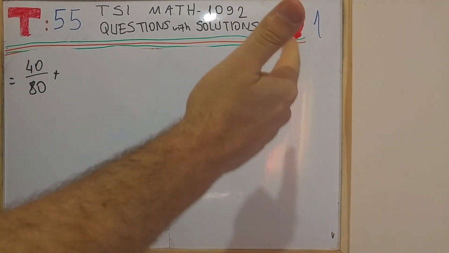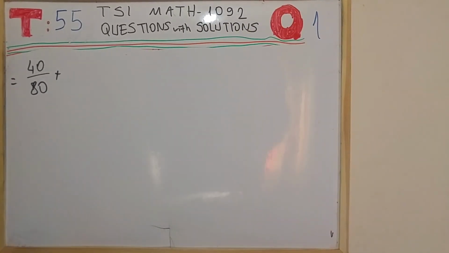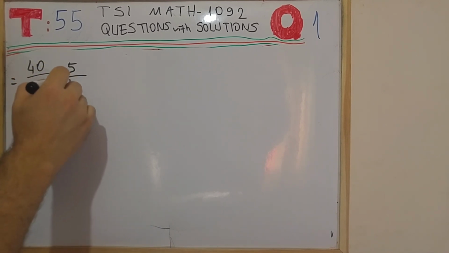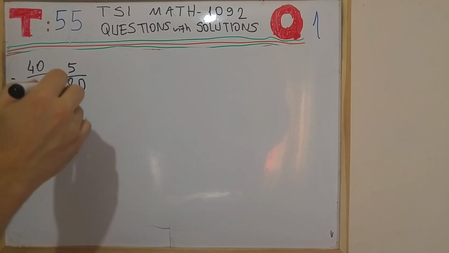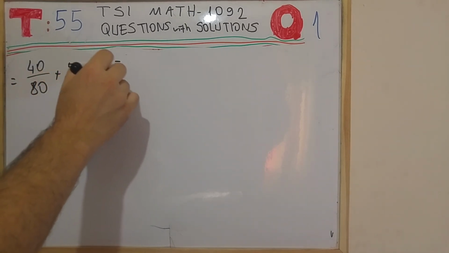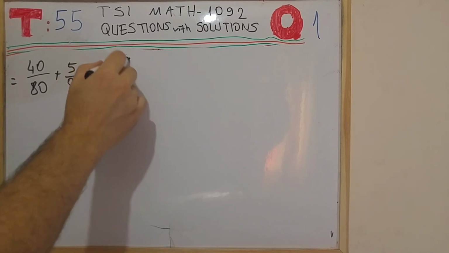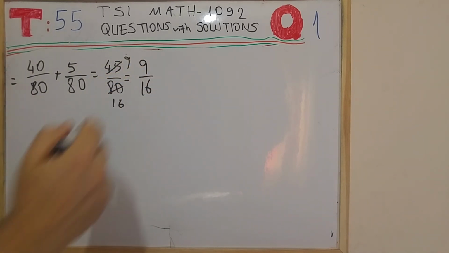We have 1, 3, 5, 7, and 9. Therefore, we just have 5 numbers, which is equal to 5 over 80. So the total probability comes out to be 45 over 80, which is equal to, when we simplify by 5, 9 over 16.